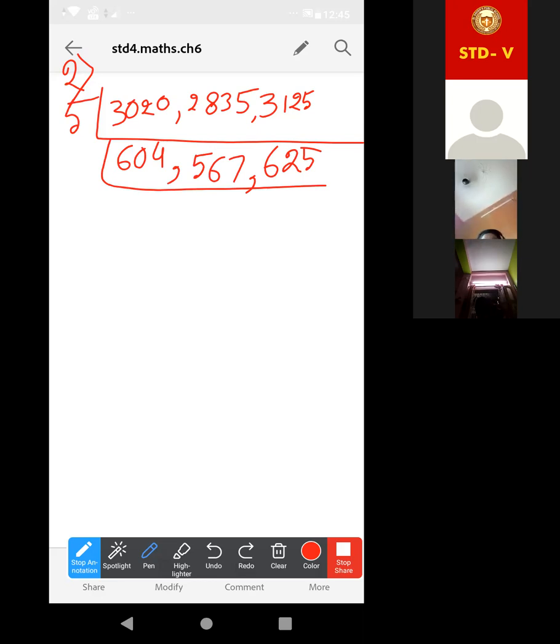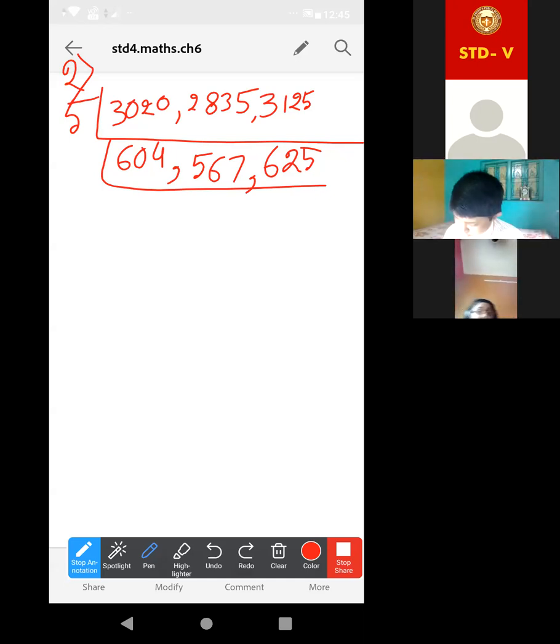Just check by 3. Look, this one is 4, so divisible by 2. So definitely only 2 could be a common factor there. Now here it is 7, here it is 5. So just check it by 3, 2, 5. 5, so no need to take. 4 is there, 7 is there. So take 7, 11.